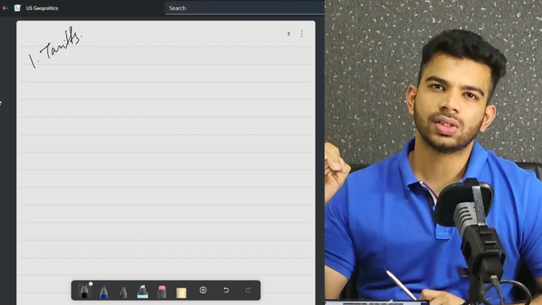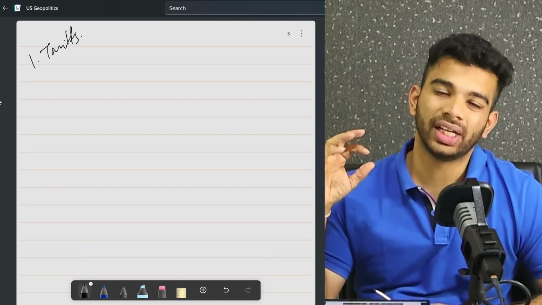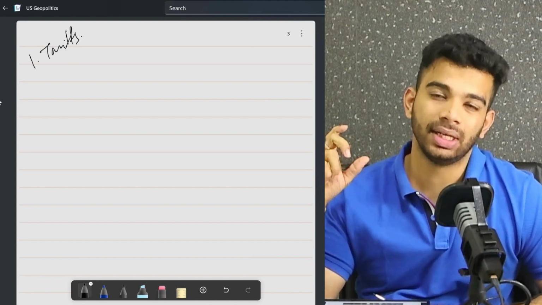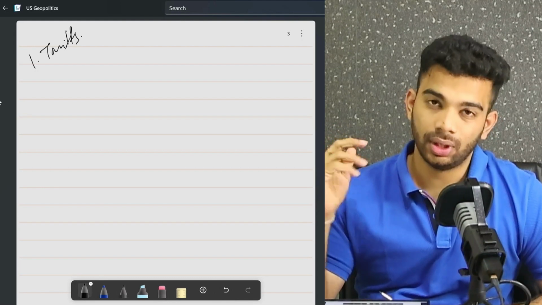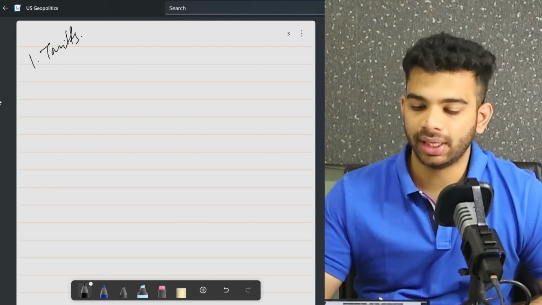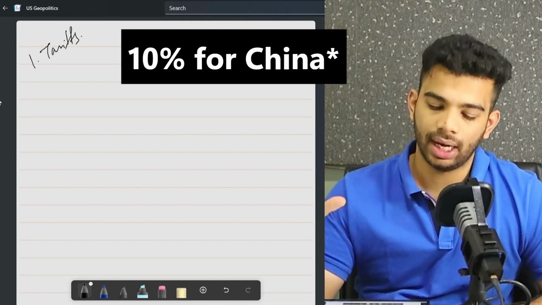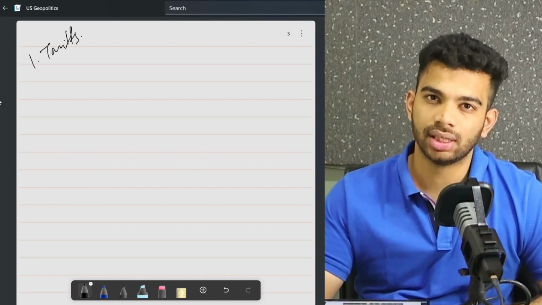The first tool that is used by Donald Trump is tariffs. He said tariffs is one of his favorite words. So what exactly are tariffs? And by that I mean import tariffs. So recently he announced 25% tariffs on Canada, China, as well as Mexico, even though they were rescinded just a day later. But we'll get on to that later. What are these tariffs? Let's first understand that.